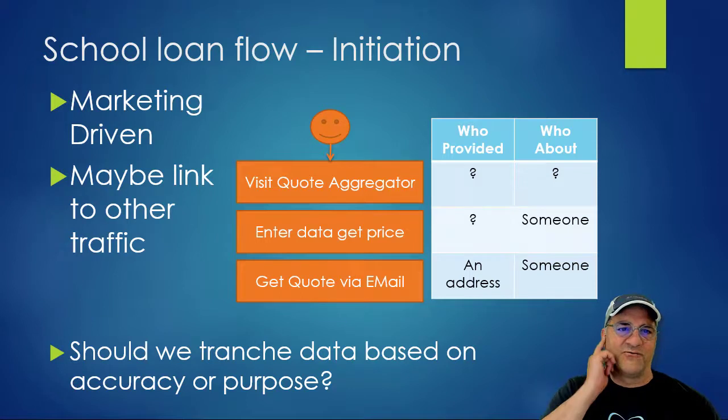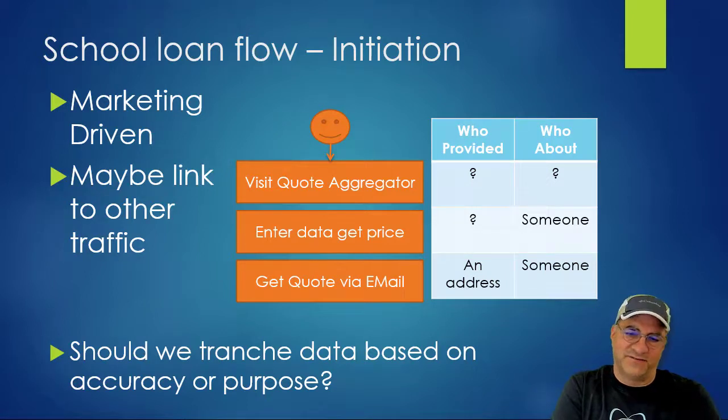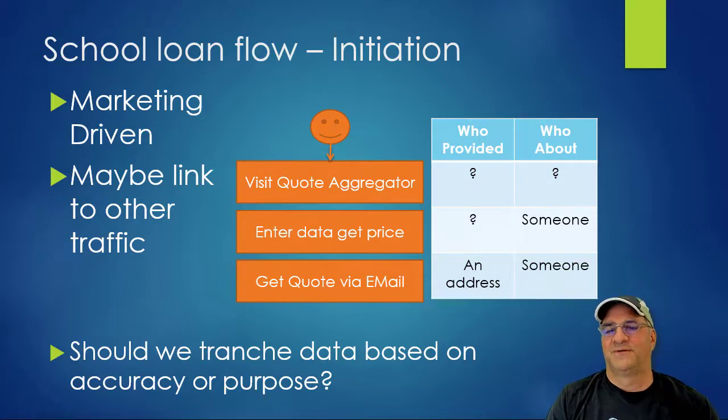So I'm going to just do the school loan flow here, and we're just going to talk a little bit about what we know about who provided it and who it's about. It could be marketing driven. Somebody got an ad, they click on it, could be some other traffic link. They visit the quote aggregator, and when they show up, we have no idea who they are, and we have no idea who this school loan quote is going to be about. And they enter some data to get a price. We still have no idea who provided the data. We may have a marketing link off of it, but if we don't know who that person really was because we bought that data, that's only marginally useful. And then who is the data about? We know it's about somebody now.